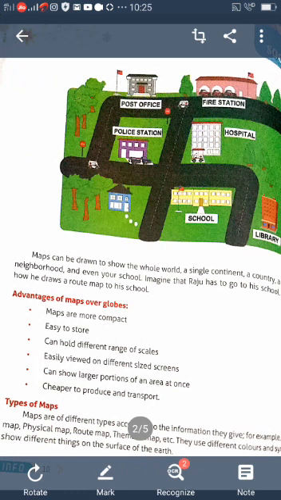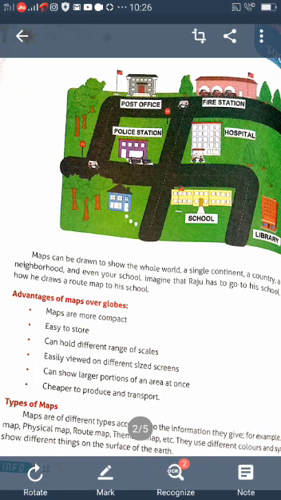Map is a tool to identify or to study the earth in detail. So there are different types of maps. A book of maps is also called an atlas. Now you learn about them one by one.